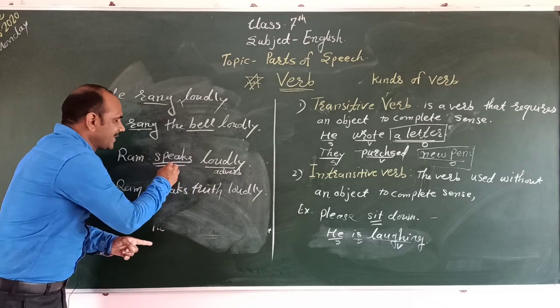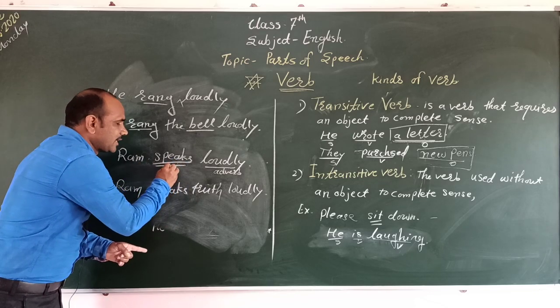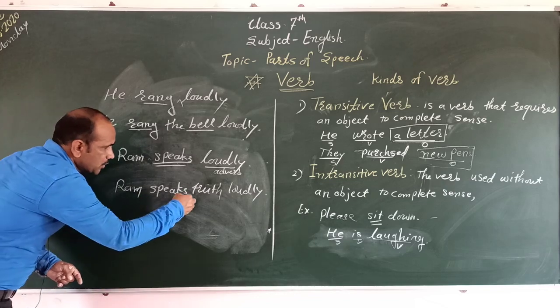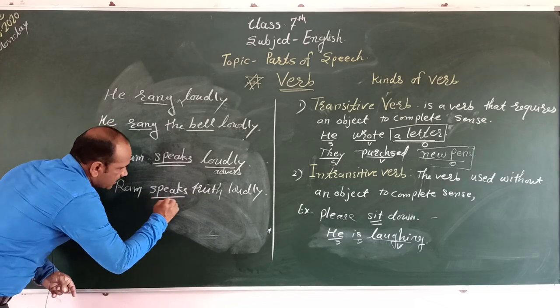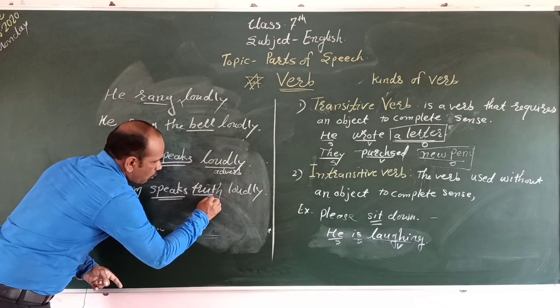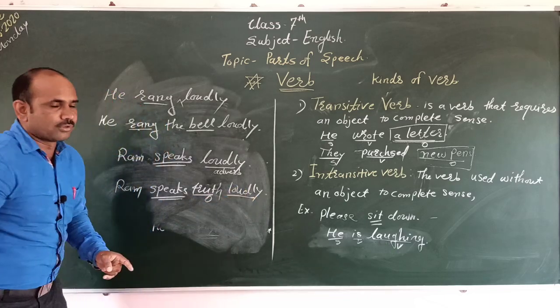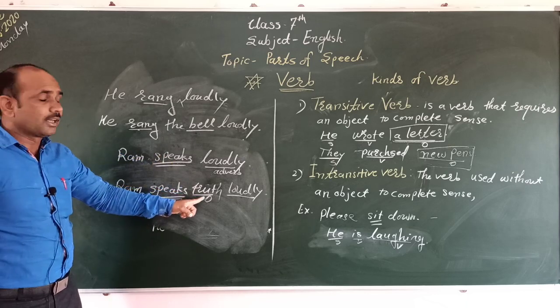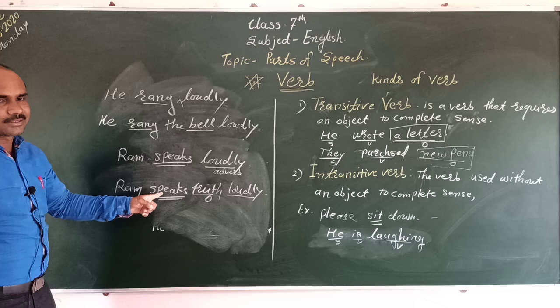Therefore, this verb speaks is an intransitive verb. Here, Ram speaks truth loudly: speaks is a verb, truth is an object, and loudly is an adverb. Here this verb has a need of the object, therefore we call it the transitive verb.